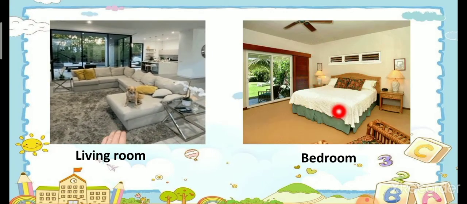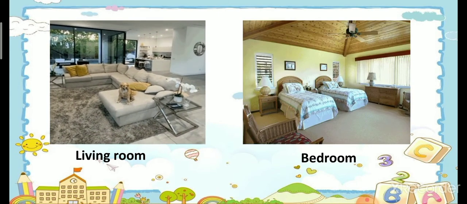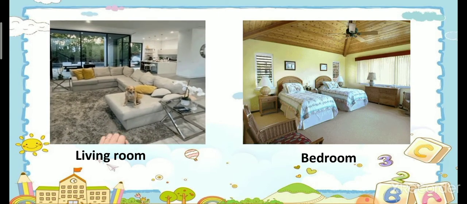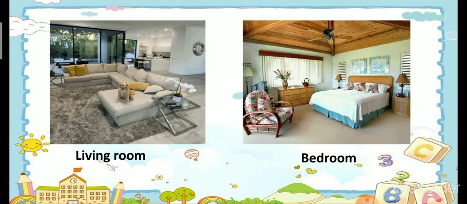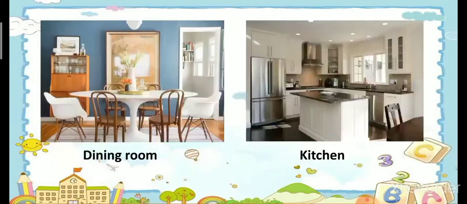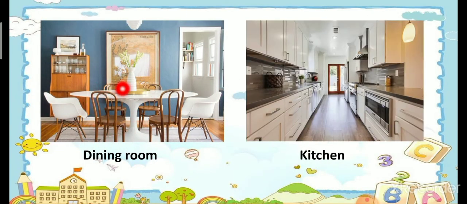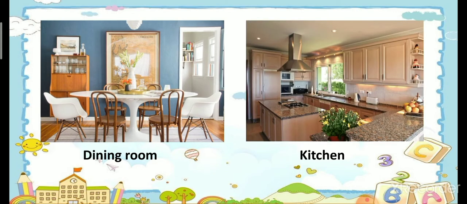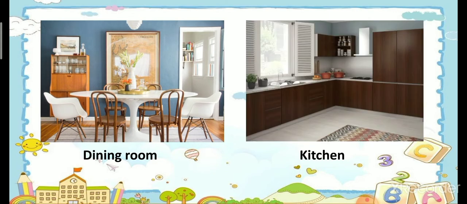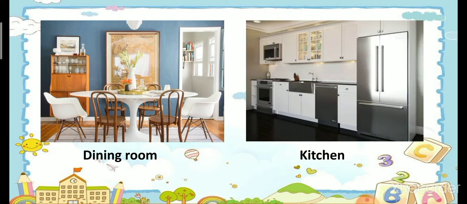Now the second one is the bedroom. This is the bedroom. Here we have our bed. We rest and sleep in the bedroom. This one is the dining room. We have our food on the dining table and we sit in the dining room and have our food with our family.